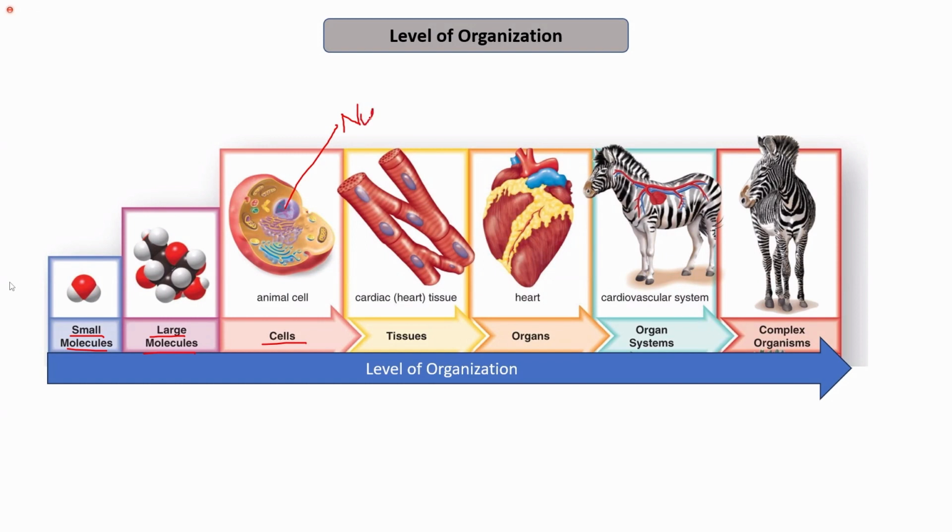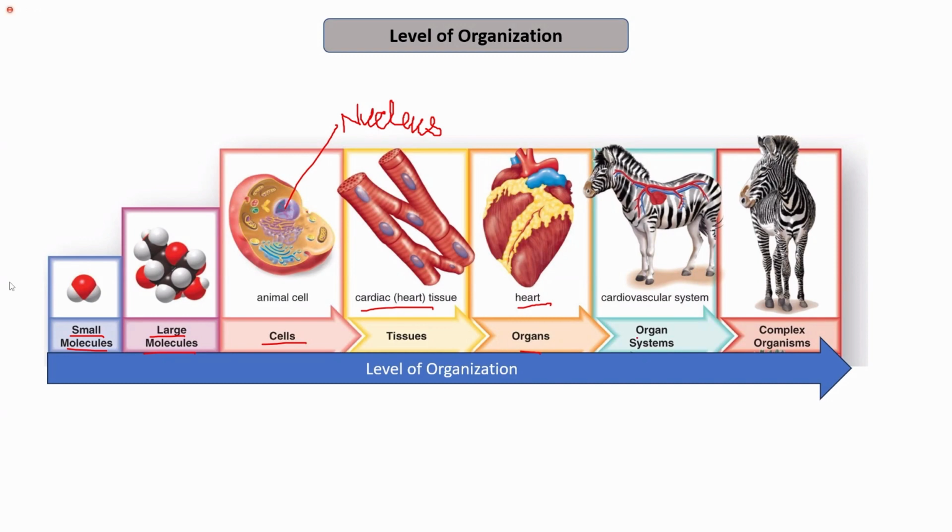So this is about the eukaryotic cells. Animal cells are eukaryotic in nature, and after cells we have the tissue level of organization. Certain cells acquire a similar type of function, which results in tissue formation. For example, here I have represented the cardiac or the heart tissue that is present in the heart. Next, tissues result in the formation of the organs that have a specialized function. For example, the heart. It pumps the blood all over the body.